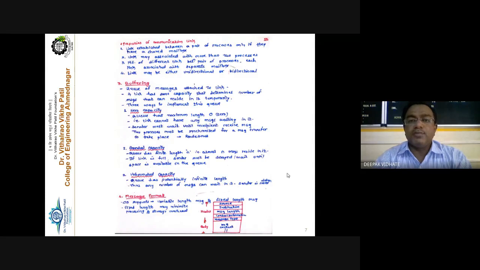From the theoretical point of view as well as the practical point of view, this concept is very important, because you have to implement the program for IPC, or interprocess communication, at the time of the practical. Are you all getting it? I think there must not be any doubt. If you have a doubt, you can put it in the chat box.